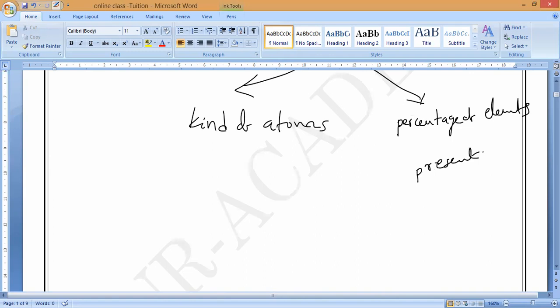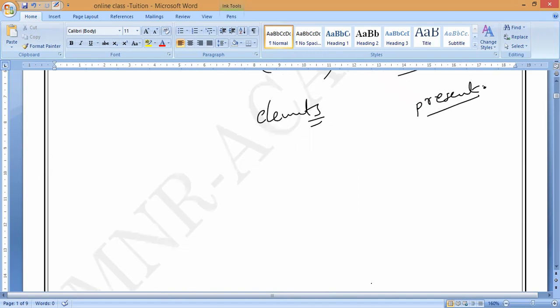So, kind of atoms or kind of elements present. You can remember that atoms also means elements. So, kind of elements present, as well as what percentage of elements present in that compound, is what he has observed. After observing hundreds of compounds, a large number of compounds, he made some conclusion.